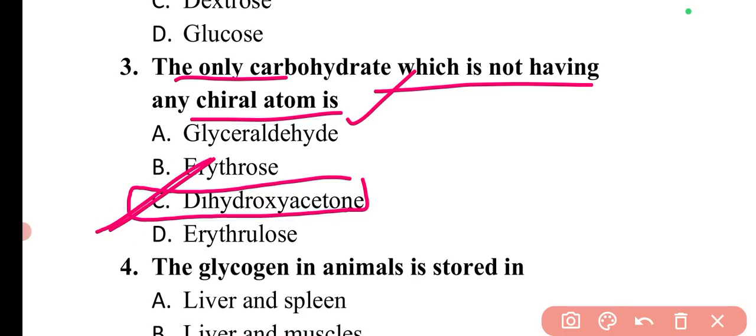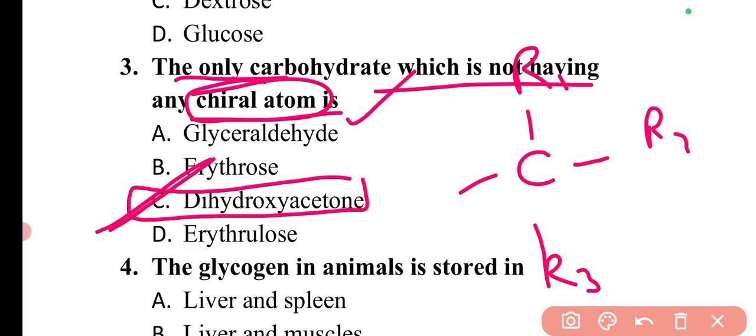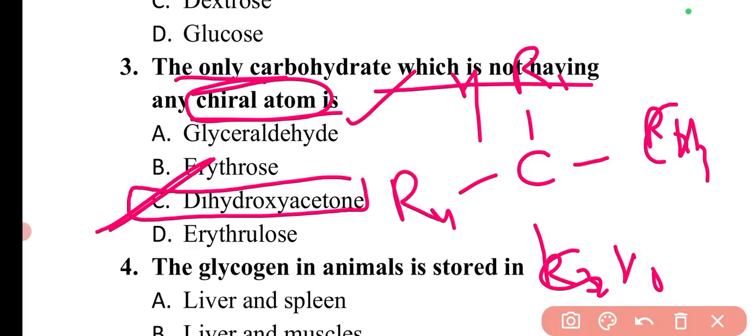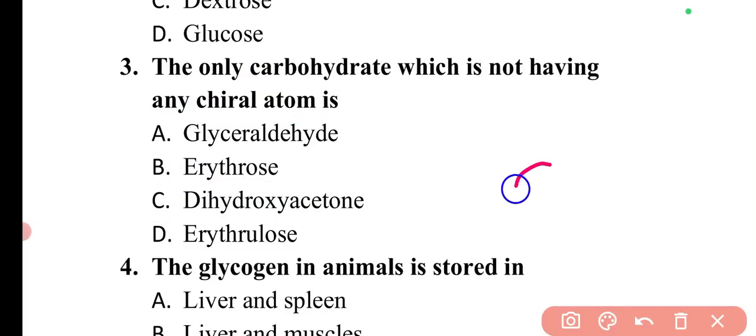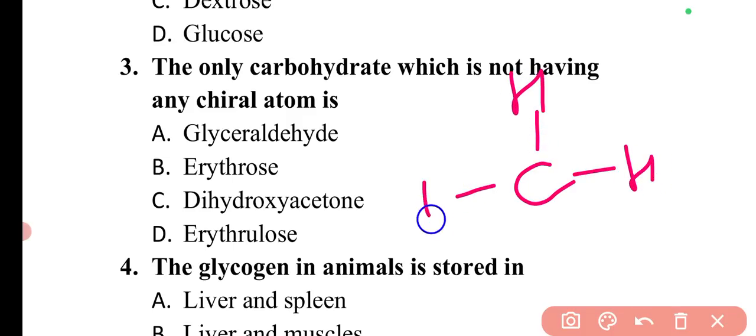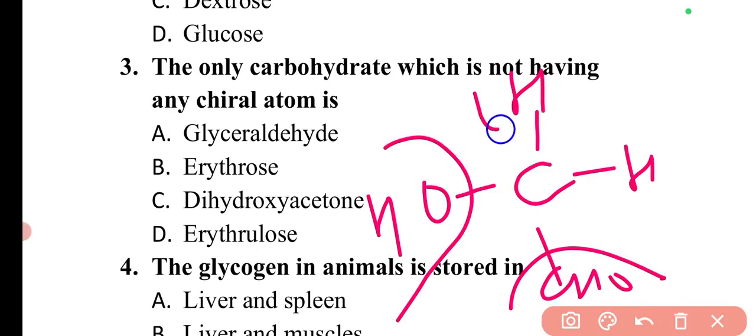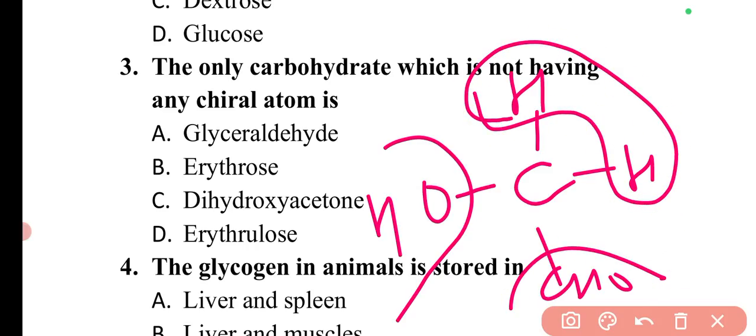So basically, what is chiral atom? So chiral atom is a carbon which is having four different groups attached to it. Like there can be four different groups. If one is hydrogen, one can be CH3, other can be C2H5, then it can be NO2, something like that. Means all the four groups attached to carbon atom are different. That is a chiral atom. If it is having two similar groups, like CH, then OH, CHO, means two groups are different but the other two are same, then it is not a chiral atom.